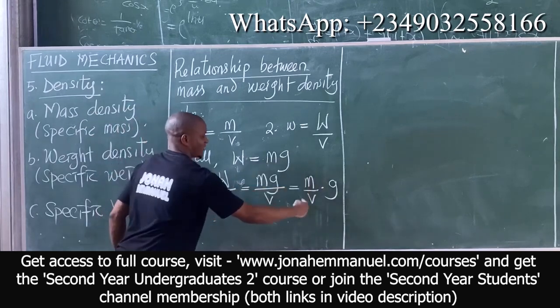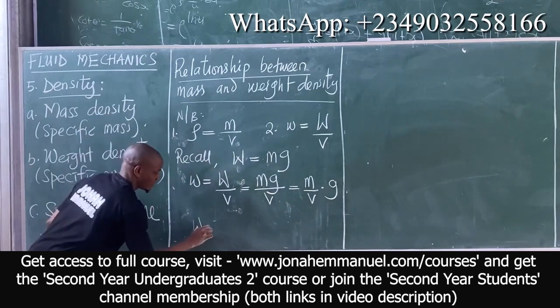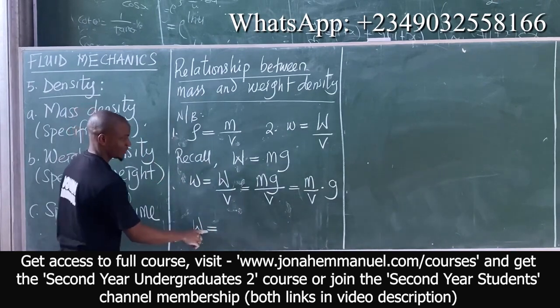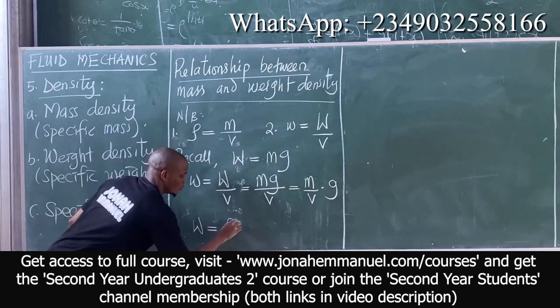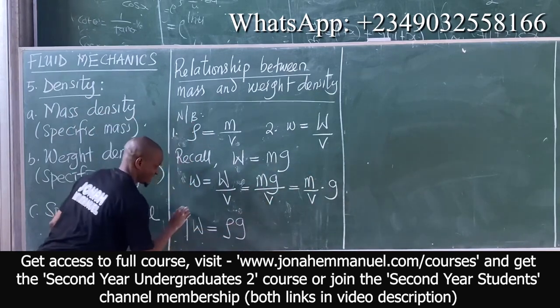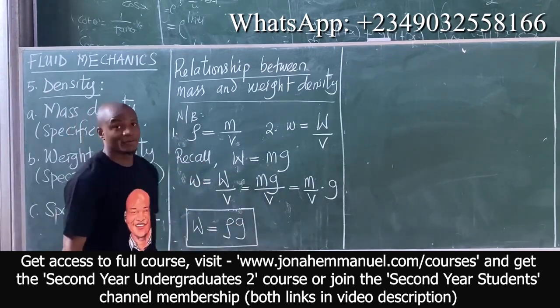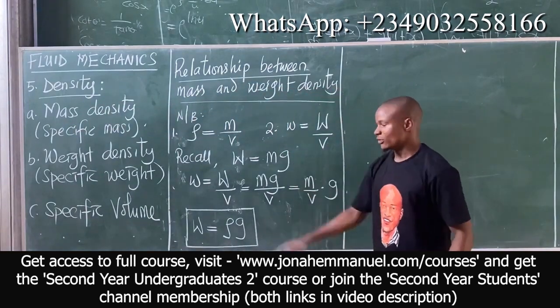But this one here, we said is rho. So hence, specific weight W is equal to rho times g. This is the relationship between specific weight and specific mass, rho times g.